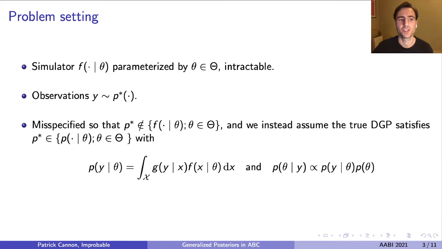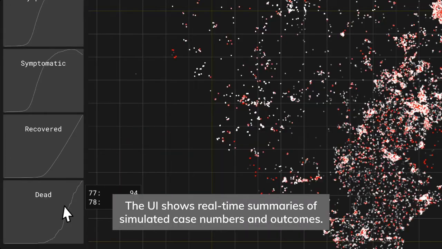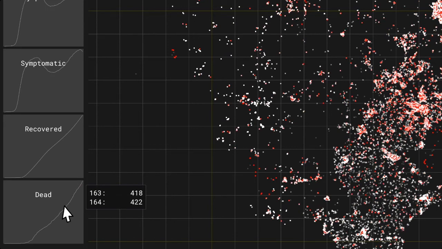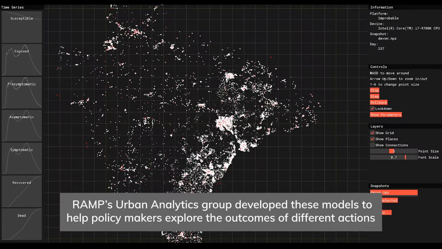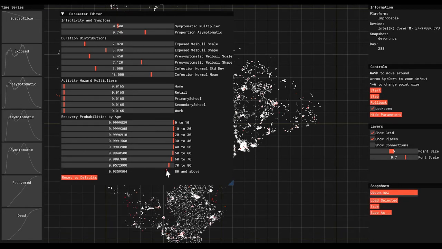Model misspecification naturally occurs in large-scale simulations. On screen now is an example of a model that we've worked on recently. It's an agent-based model for the pandemic, simulating every individual in the county of Devon in the UK. Such a model is naturally misspecified.